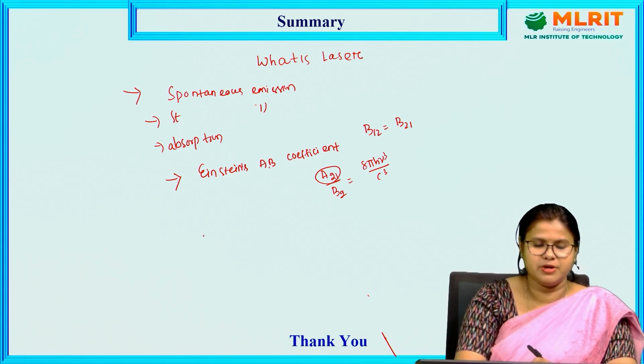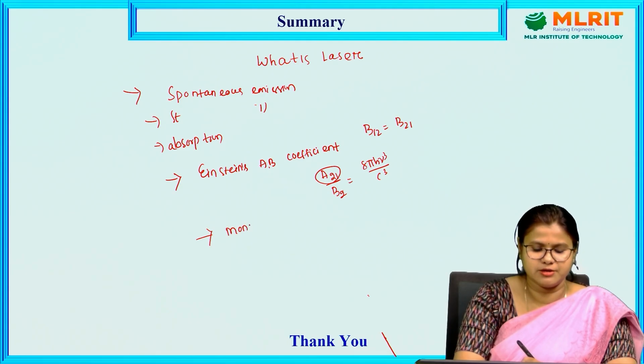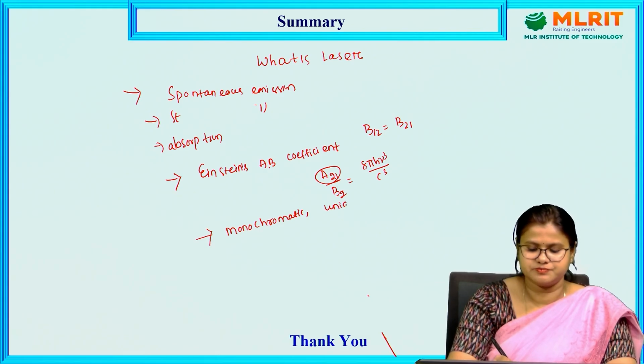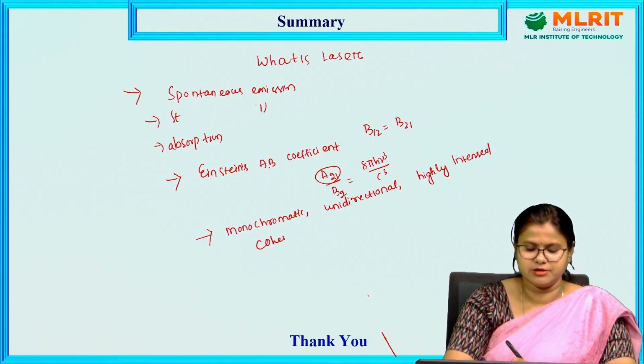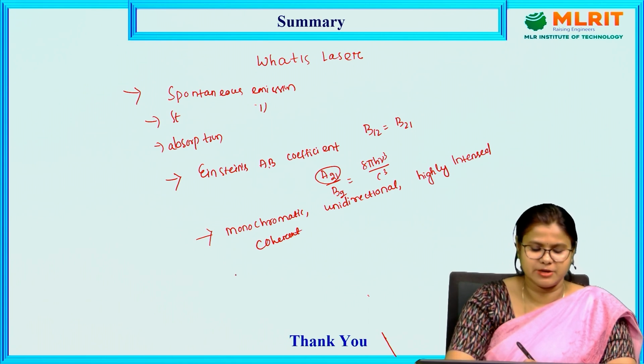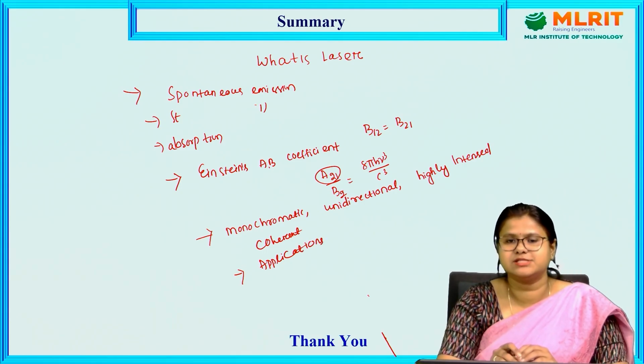Then we discussed different properties of laser. What are the different properties? Laser is monochromatic, unidirectional, highly intense, and coherent. So all these four properties I have discussed. Then we discussed a few applications of laser, such as in the medical field, in communication systems, and in the industrial field.